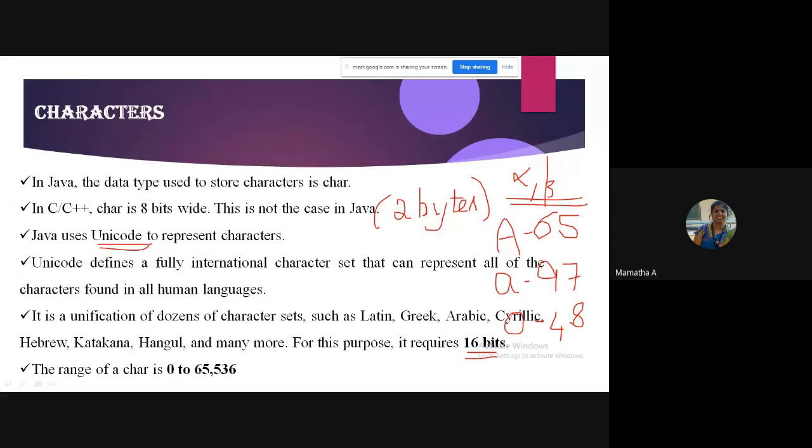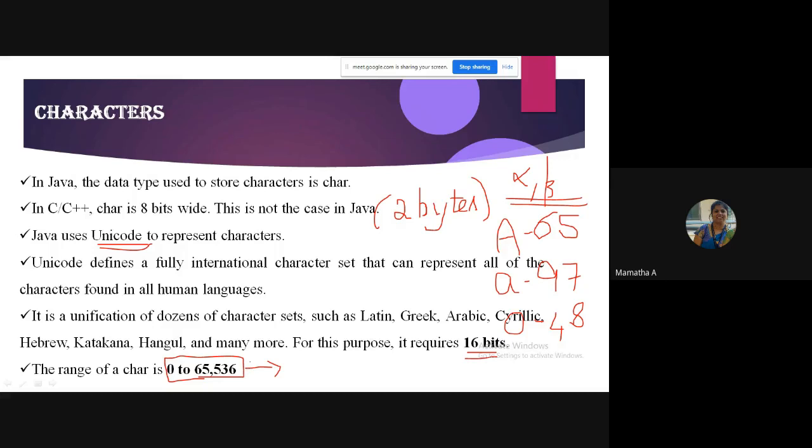But in Java it is 0 to 65,535. So how many characters can it hold? It can hold about 65,536 characters.